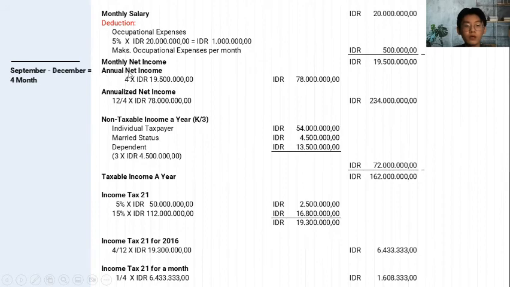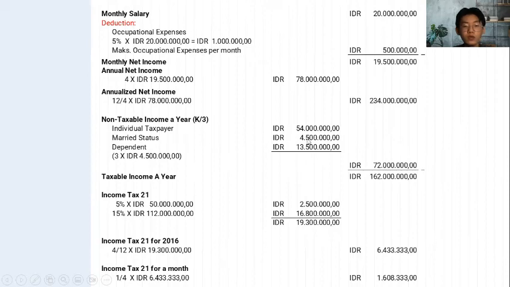Then we calculate the annual net income: 4 multiplied by 19.5, we get 78 million. Then the annualized net income is 12 divided by 4 multiplied by 78 million, and we get 234 million. Then we calculate the non-taxable income per year.